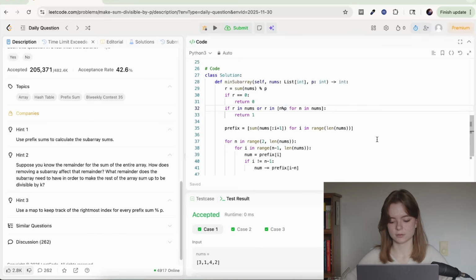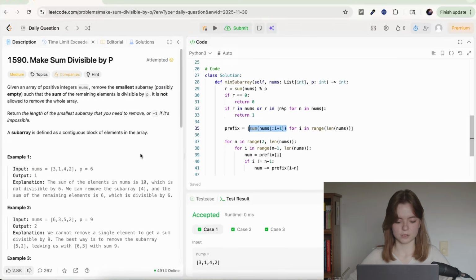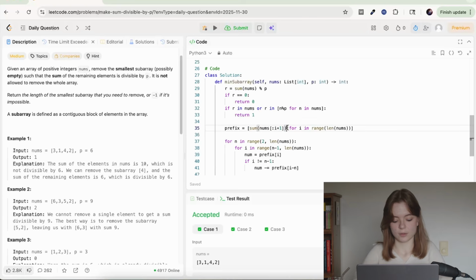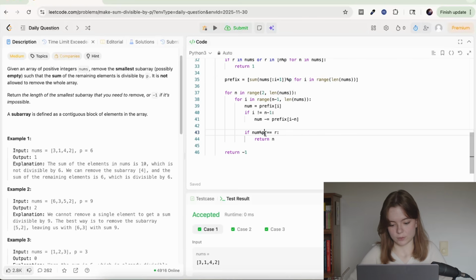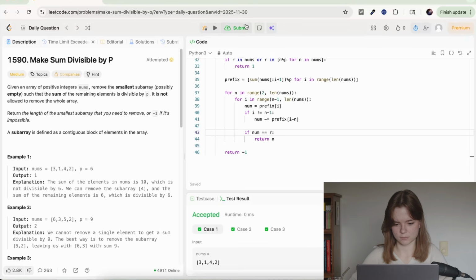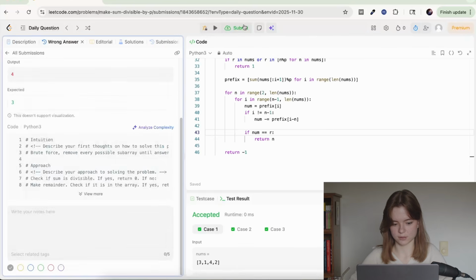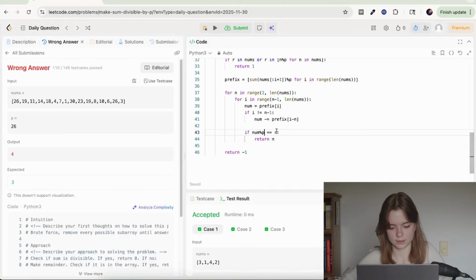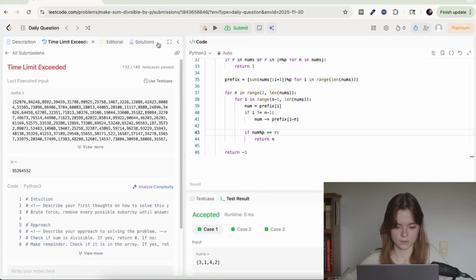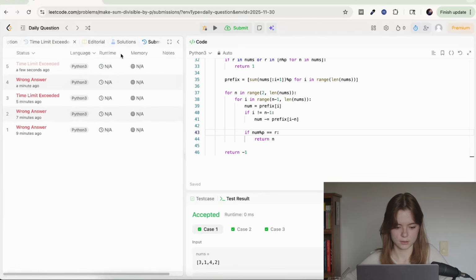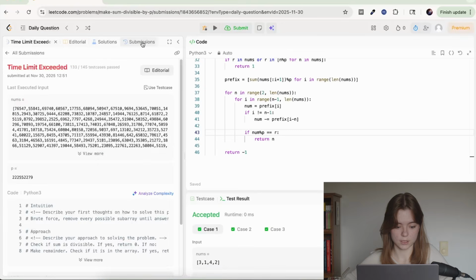I just realized this is where we might be running into issues with really, really big numbers, because in the prefix sum we only ever really need to keep the remainder, and then we don't need to worry about the large values. Let's see if that makes it any faster. I doubt this will make the entire difference, but we have a wrong output. Why not just keep that in? Once again, time limit exceeded. And I think it was on 1 fewer test case.